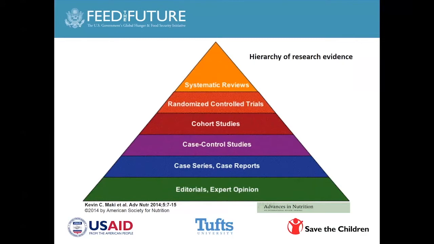Case control studies are the next level, then case series. Usually these are done in clinical settings in a hospital when doctors are doing research and they write up reports. And lastly, you have editorials and expert opinions. And in this case, the author puts them at the bottom, but these are often allowing us to think about future research ideas, because you have experts who have a lot of experience who are probably putting all the years of experience down into an editorial or an expert opinion. So I do not discount any of the lower tiers. I think they just help us build the case to do more rigorous research.